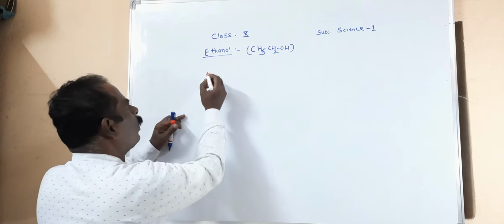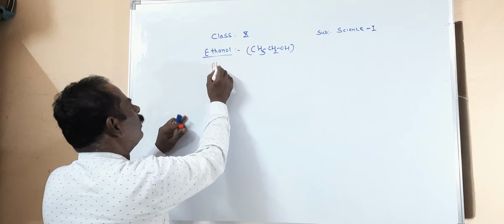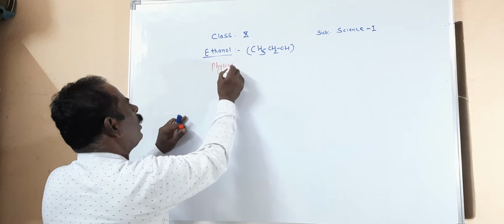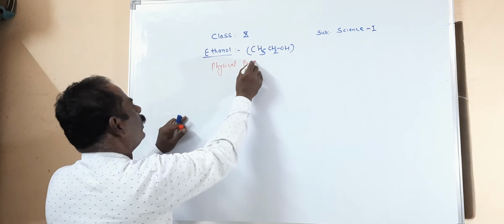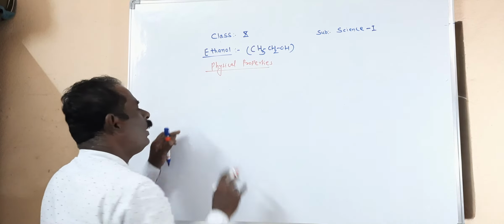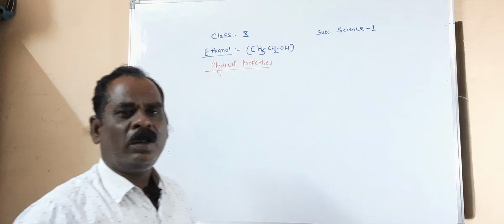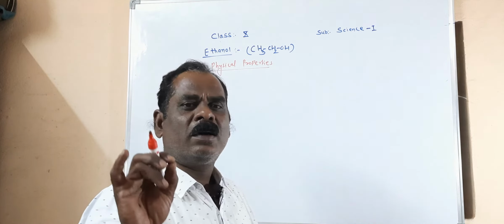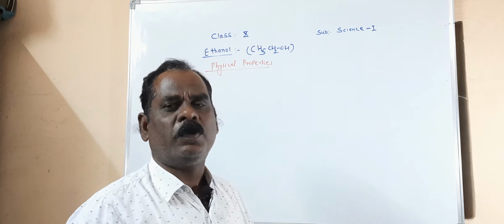What are the physical properties? If you take a small quantity of ethanol in a test tube and observe carefully, ethanol is a colorless liquid. This is the first property.